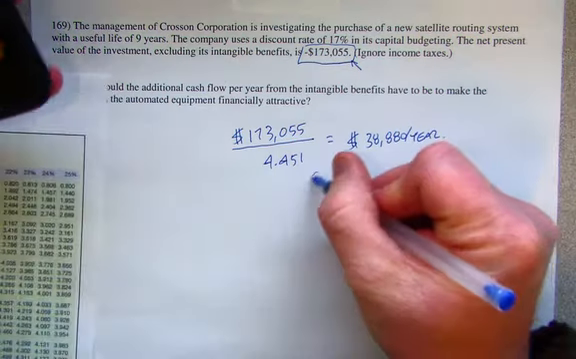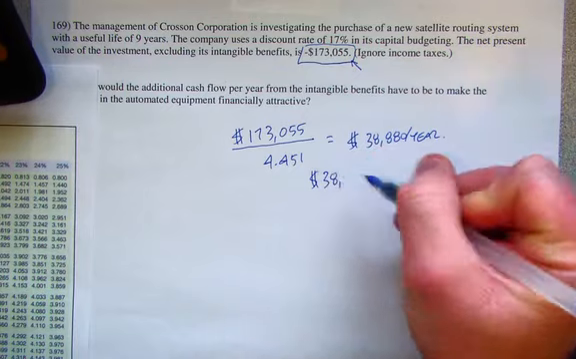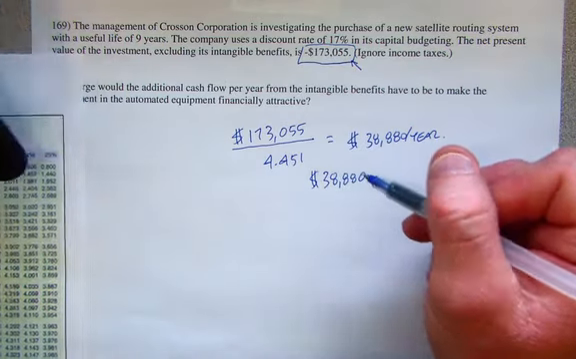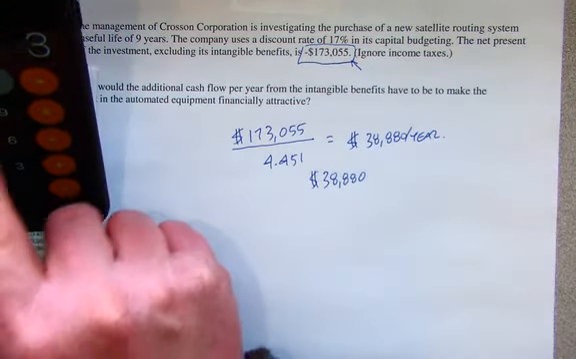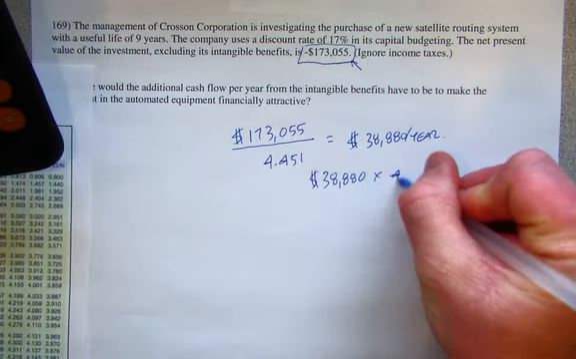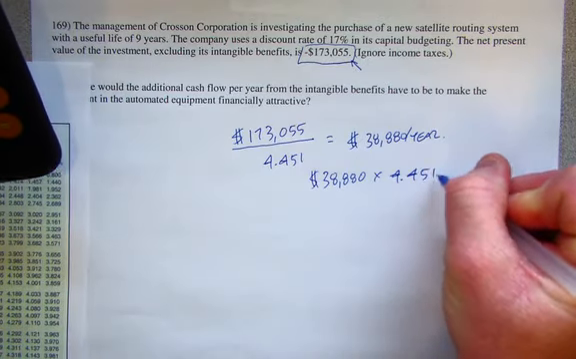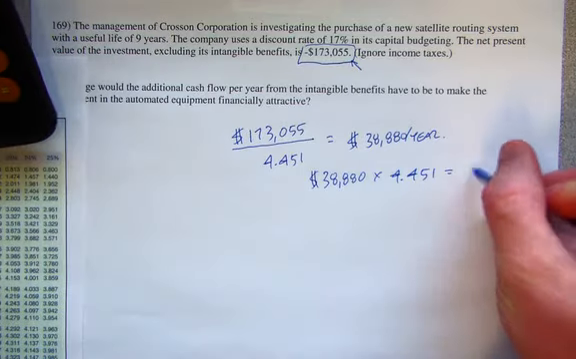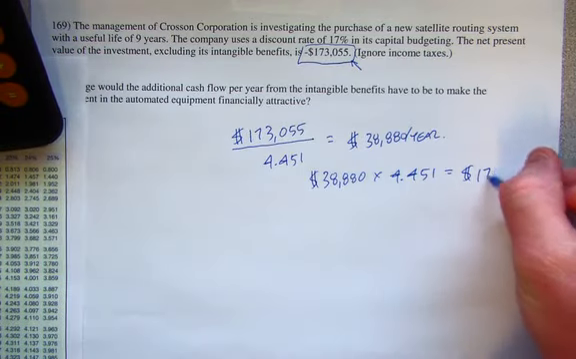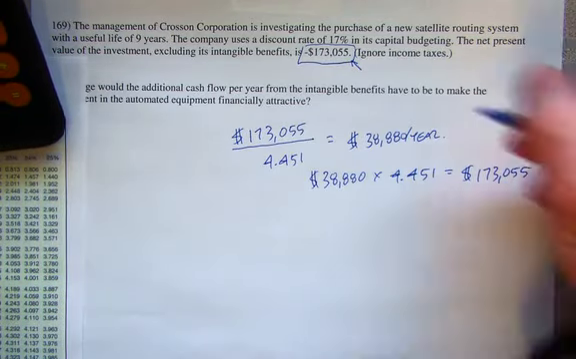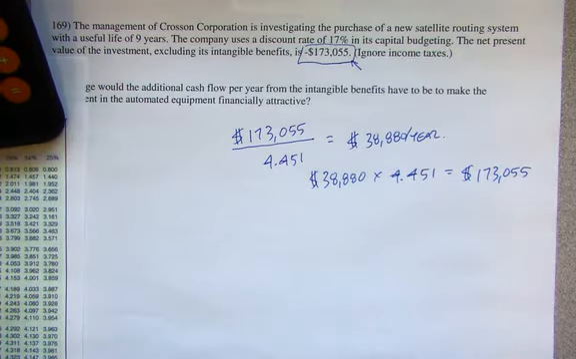Okay, we can double check that too. All you have to do is, if you knew that the intangible benefits were $38,880, and multiply that times 4.451, you would obtain a present value of $173,055, which is exactly what we were trying to offset.